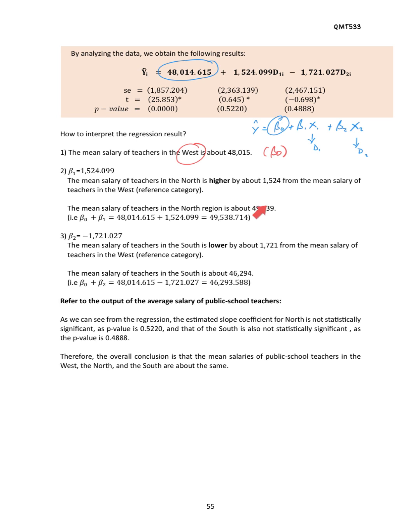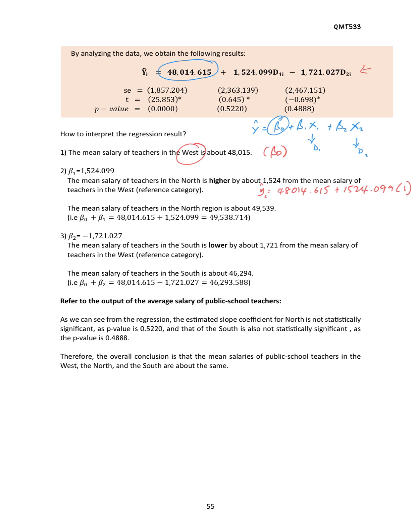So how do we get this value? We substitute into the model that we have. Y hat equals 48,014.615 plus 1524.099 multiplied by 1.